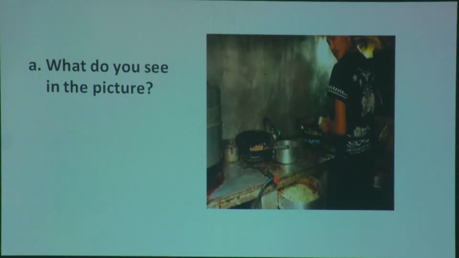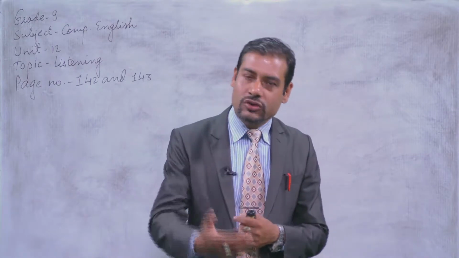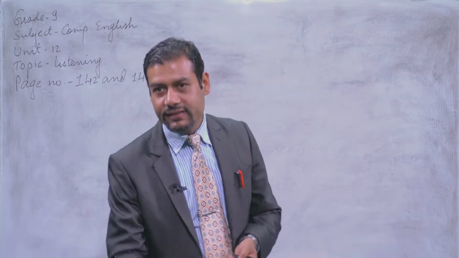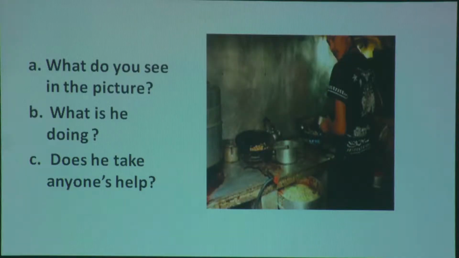Yes, you are right. There is a boy. And what is he doing? What is he doing? Yes, he is cooking a meal. Or you can say he is preparing his lunch, okay? So it shows that he is in the kitchen and he is cooking there. So do you find someone else helping there or not in the picture? See, does he take anyone's help there?